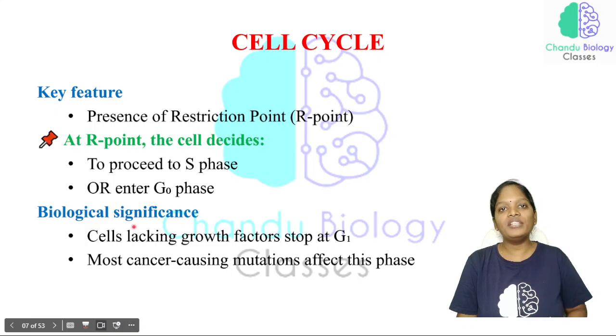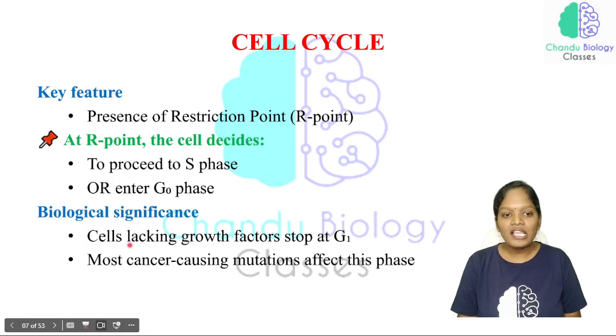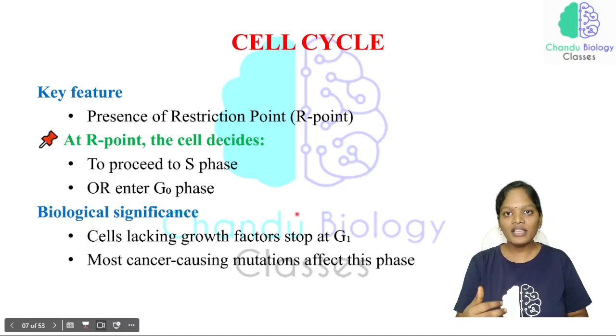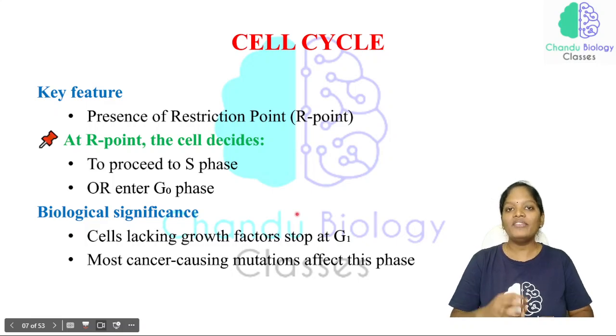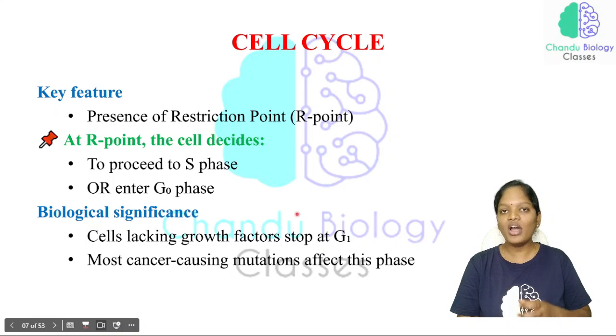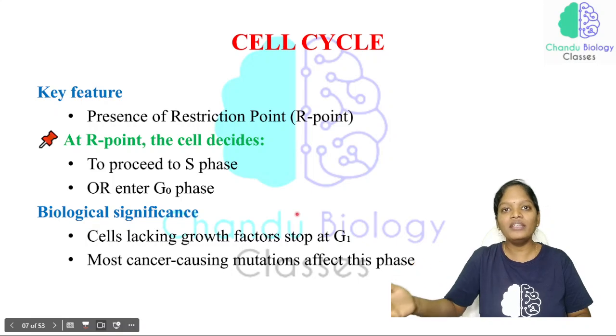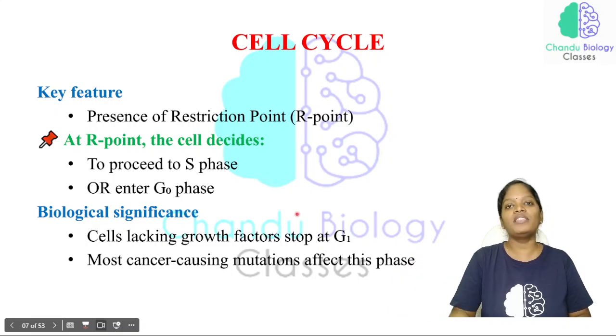Now what is the biological significance of this G1 phase? Cells lacking growth factor stop at G1. See, what have we discussed before? The cell has to reach a certain size in the G1 phase itself, and to attain proper growth, a growth factor is important. If the growth factor in a particular cell is not efficient enough, the cell will not reach a proper size and will not enter the S phase. It is restricted by the restriction point in the G1 phase, isn't it? So that is why all those cells enter the G0 phase.